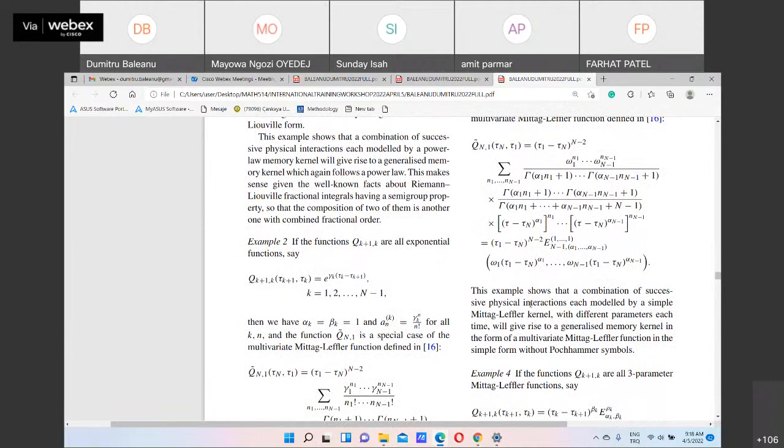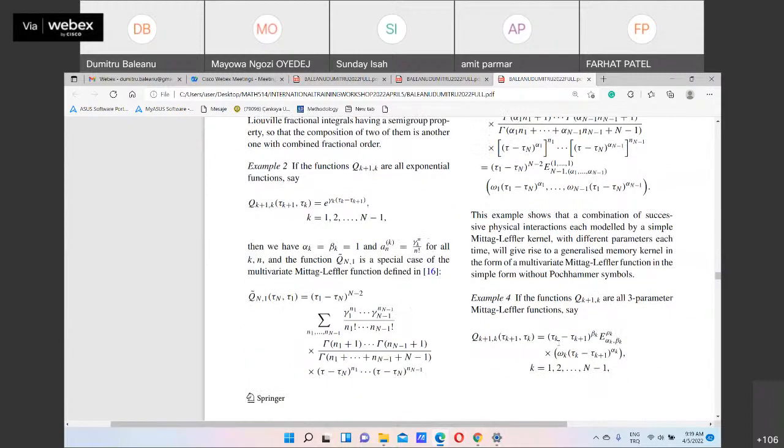So this example shows that a combination of successive physical interactions, each modeled by a simple Mittag-Leffler kernel with different parameters each time, will give rise to a generalized memory kernel in the form of a multivariate Mittag-Leffler function in the simple form without Pochhammer symbols, right? So three parameters are here.